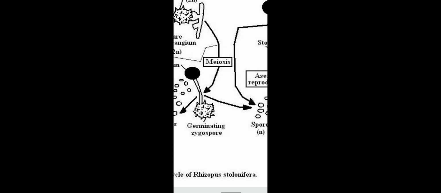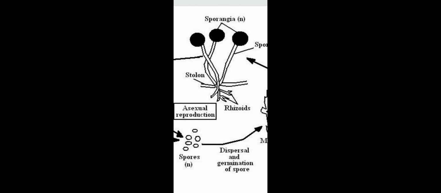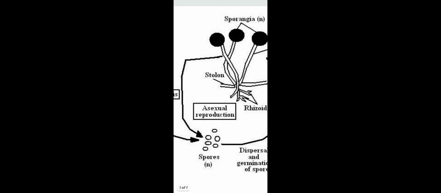Then this zygospore, when it ruptures and gives out spores, forms by germinating a new individual called a sporangium. Now this sporangium by asexual reproduction gives spores. Again it forms a new Rhizopus by germinating, and then again sporangia, and then again asexual reproduction. This is alternation of generation in Rhizopus.